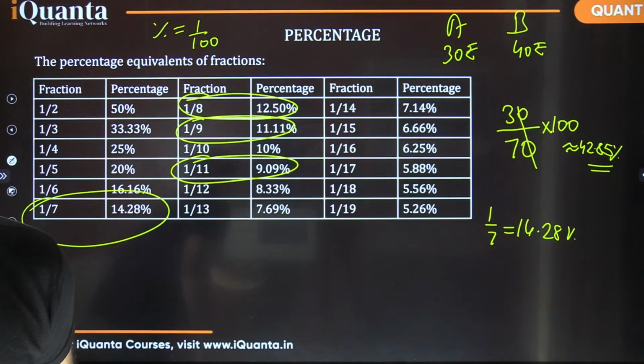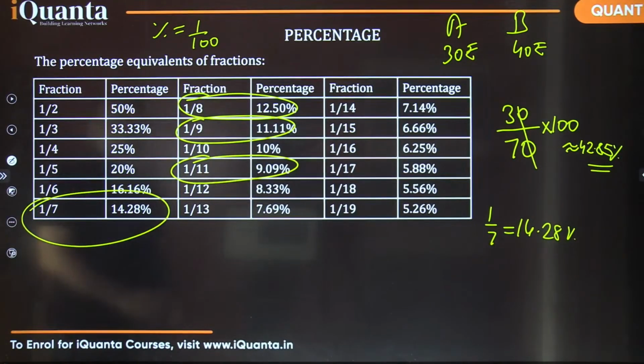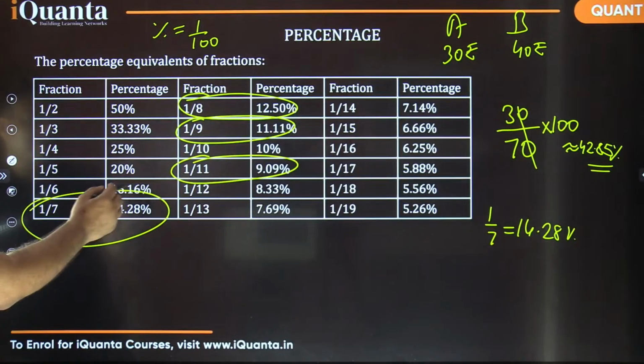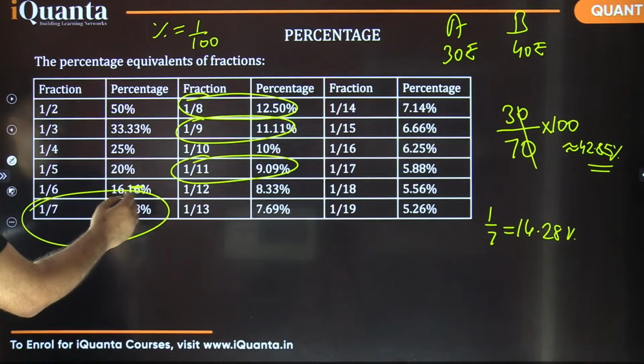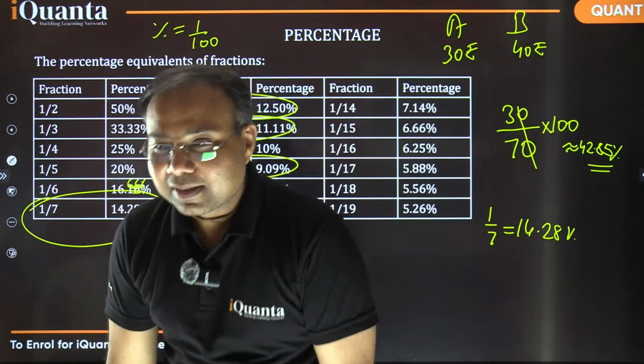Yes, Aditya, 1 by 6 is also there. 1 by 6, 1 by 12. अच्छा value गलत लिखी यहाँ पे. अरे excellent, wonderful Aditya. So 1 by 6 is not 16.16%, is 16.66 or 67. Perfectly fine. Excellent, Aditya.